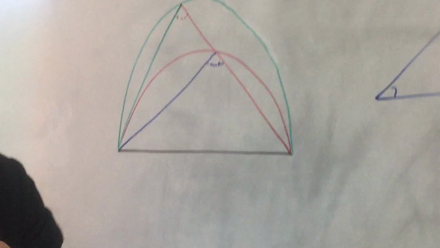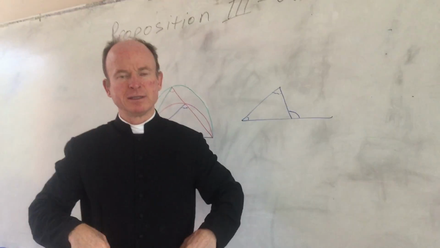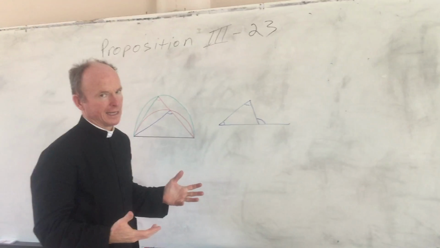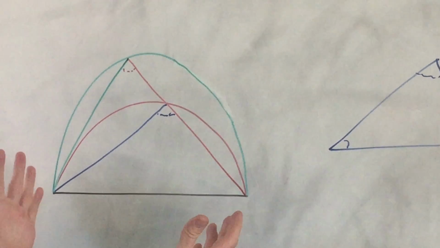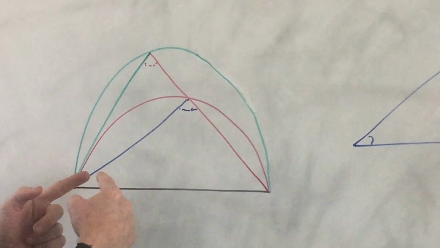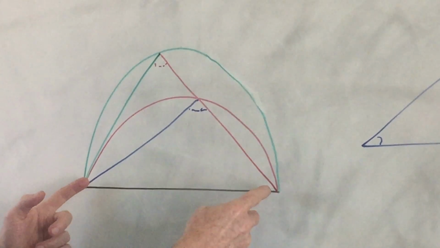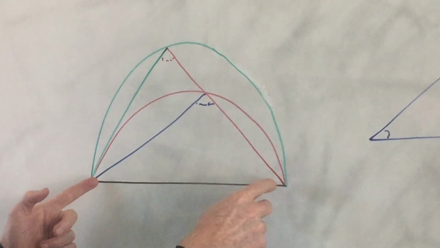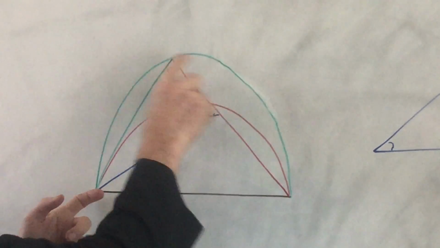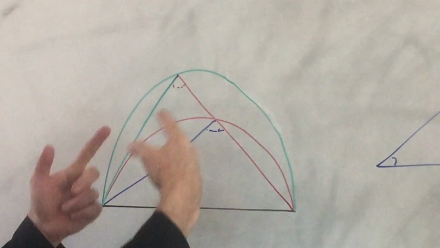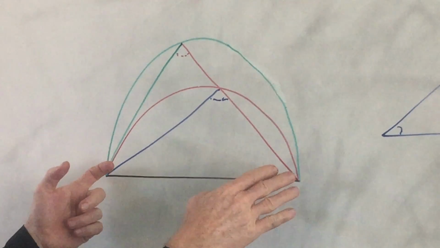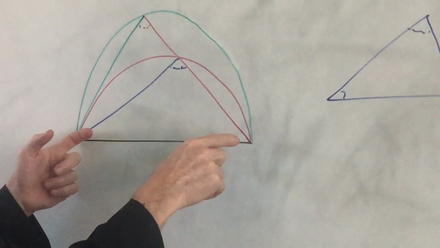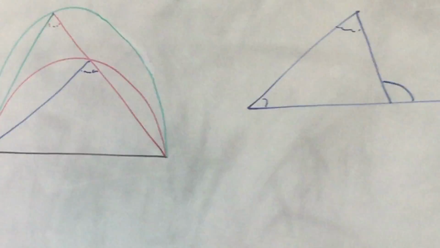Something is and is not at the same time in the same respect. Why did we get to that absurdity? Because we granted that first premise, which is clearly now false. It's false to say that there can be constructed on a given straight line two similar segments of circles and on the same side of that straight line, which do not coincide. The only way they can be drawn, if they're similar, is if they coincide, that is to say they're equal.